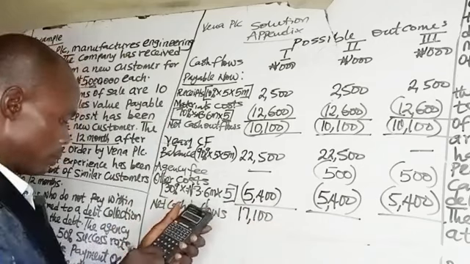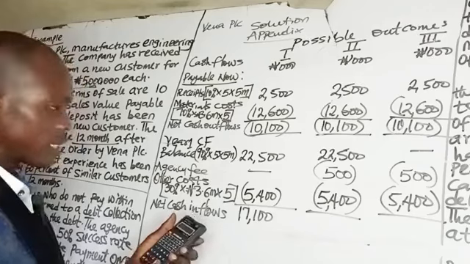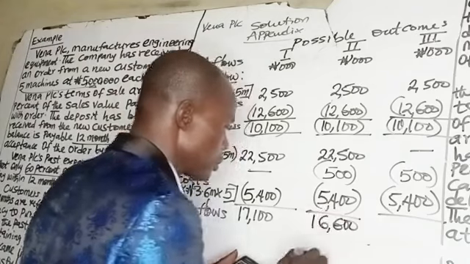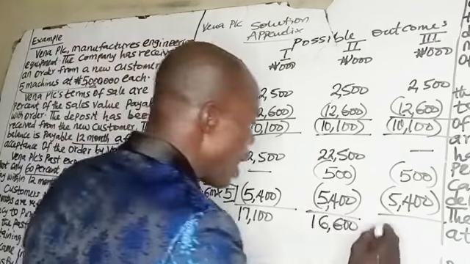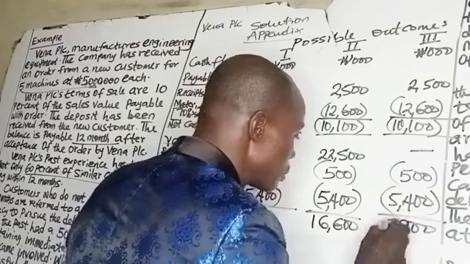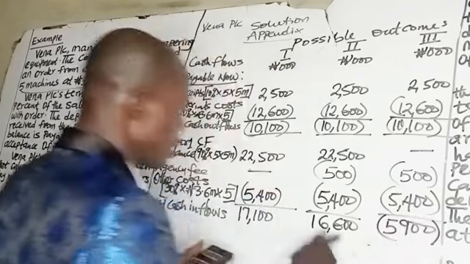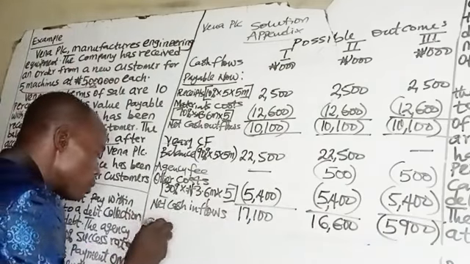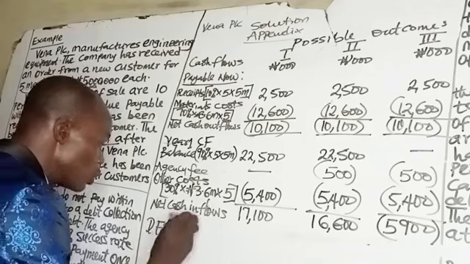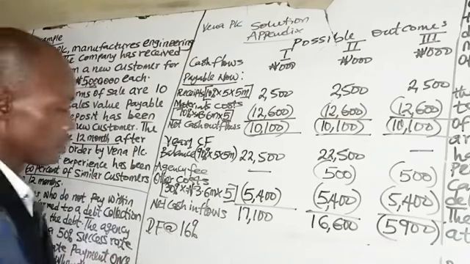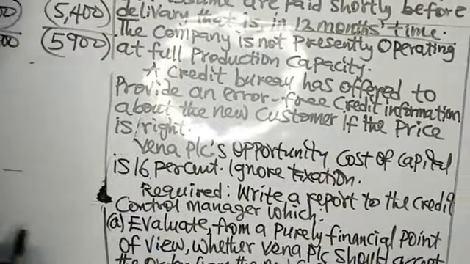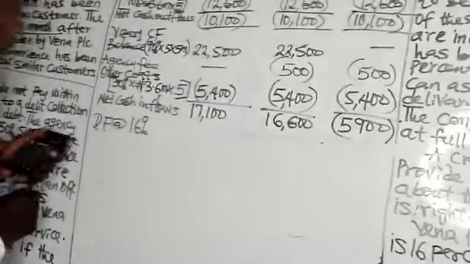Then for this, we have 16.6 million. Then for this, we have 5.9 million. This is negative. This is positive. This is positive. What is the discount factor? You are given the cost of capital to be 16%. Vena PLC's opportunity cost of capital is 16%. Ignore taxation. So the cost of capital is 16%.